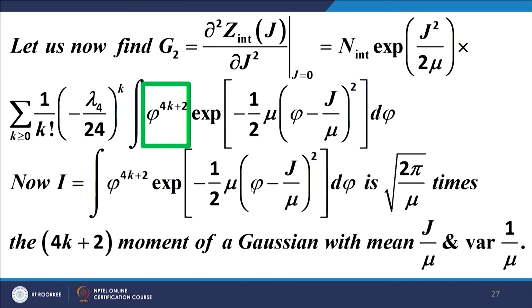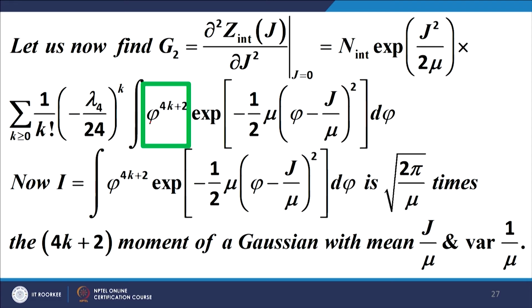Now, let us look at this second 2 point function. For a 2 point function, we need to do a second derivative of z interaction with respect to j. Now, the first derivative we have already done. When we do the second derivative, the derivative operator will again operate on the j inside the integral, and will pull back another factor of phi. That means the phi inside the integral will have the power of 4k plus 2. Now, that is even. Therefore, it will not vanish.